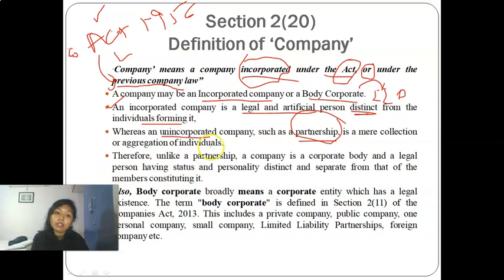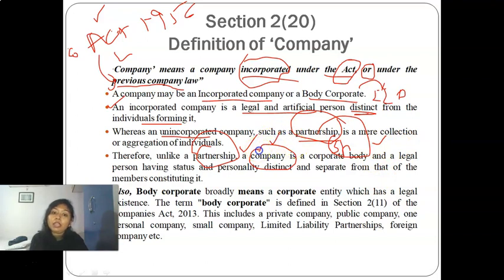In a partnership firm, the partners and the firm are considered the same entity. But in a company, the shareholder or promoter and the company are separate. One is a natural person and the other is an artificial person.